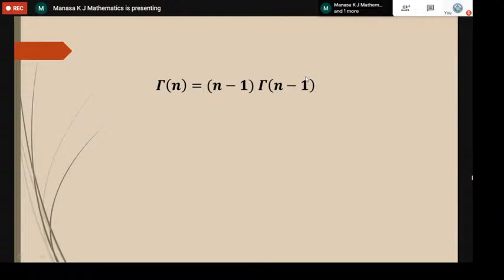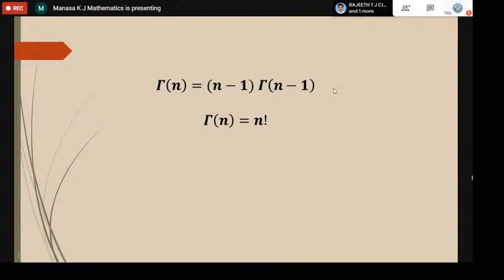We will expand once again gamma of n minus 1 using this same formula. Gamma of n minus 1 becomes n minus 2 into gamma of n minus 2. Then again, gamma of n minus 2 changes to n minus 3 into gamma of n minus 3. Anyway, this is the basic definition: gamma of n is n minus 1 into gamma of n minus 1.